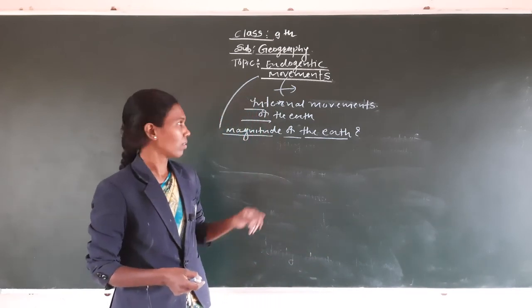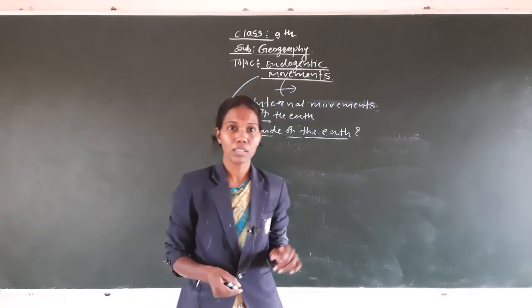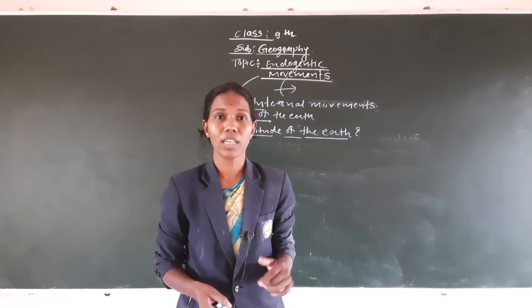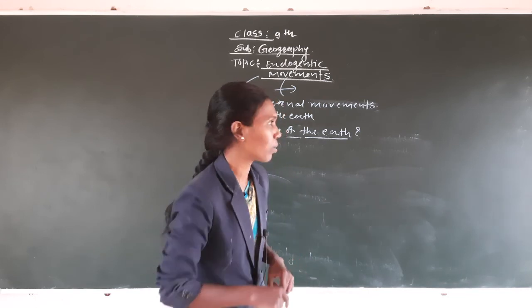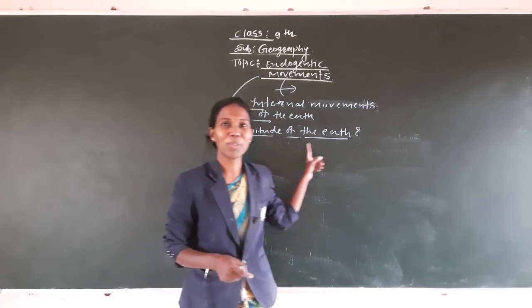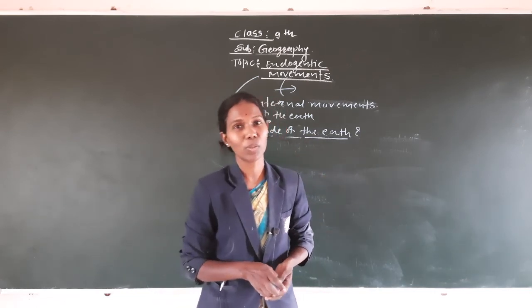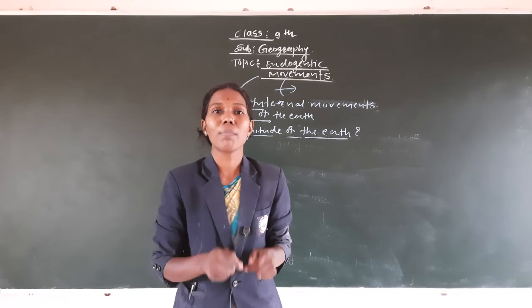What do we get as the answer? First we learn about what is the slow movement and the sudden movement. Then we think about the first question put by the teacher, and you have to note down that question: what is the magnitude of the earth? We learn about what is the magnitude of the earth. So guys, what is the magnitude of the earth?